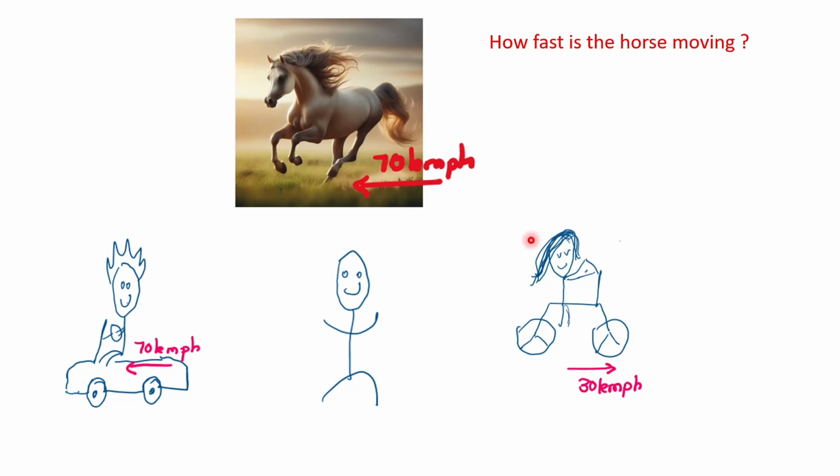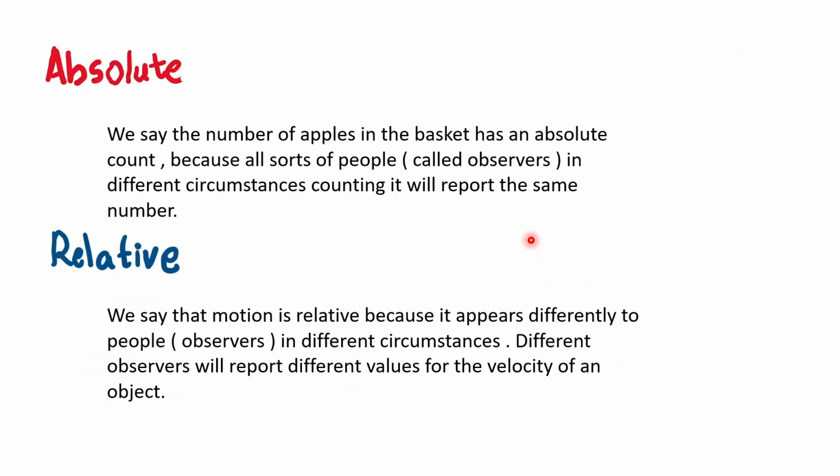All right. We started by trying to understand the meaning of two words, absolute and relative, and we looked at a couple of examples. First, we had an example where different people in different circumstances, some standing still, climbing down a ladder, or moving on a bicycle, and so on and so forth, had to count the number of apples in the basket and tell me how many apples there are.